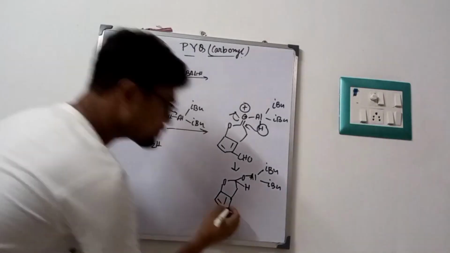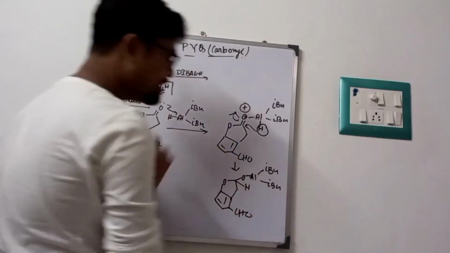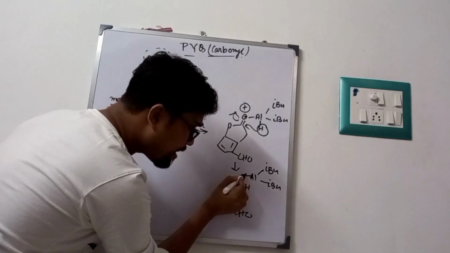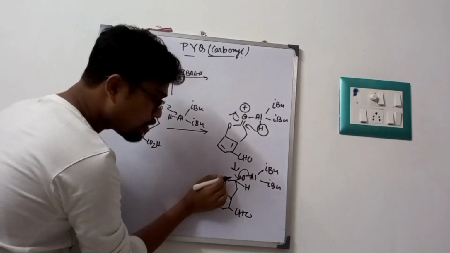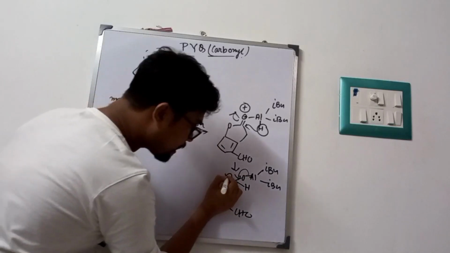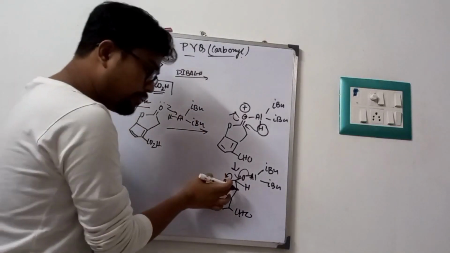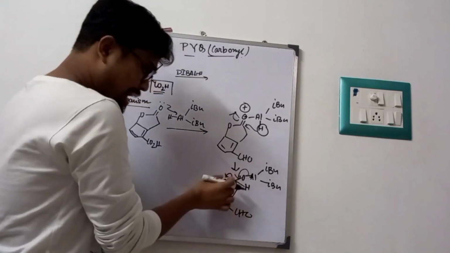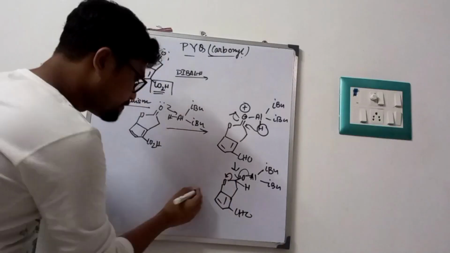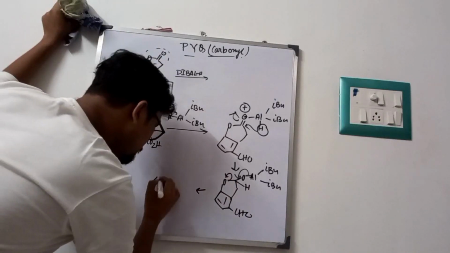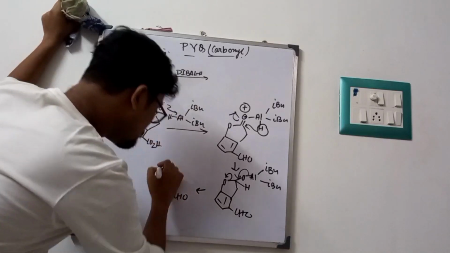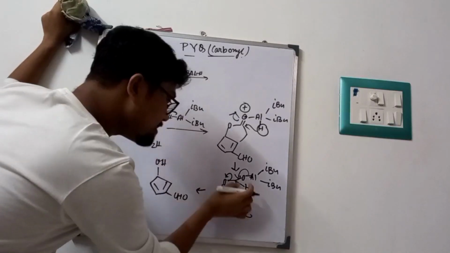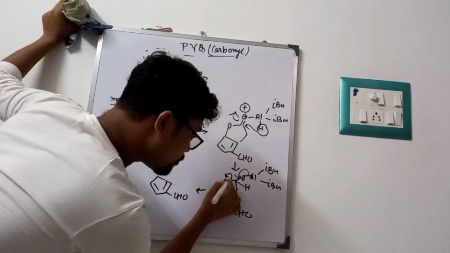So now how will the aldehyde appear? This Al-O bond will break like this, and this C-O bond will break like this. If this C-O bond breaks, then an alcohol will be generated. This is OH, and this bond will break.